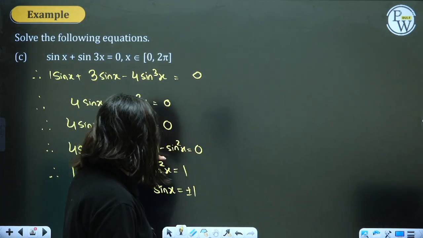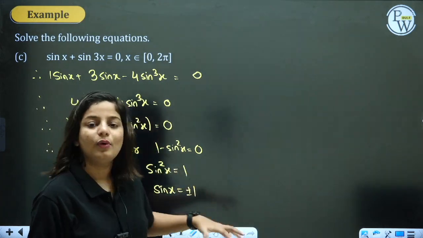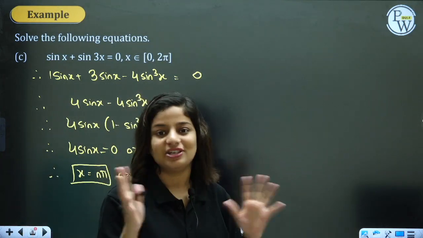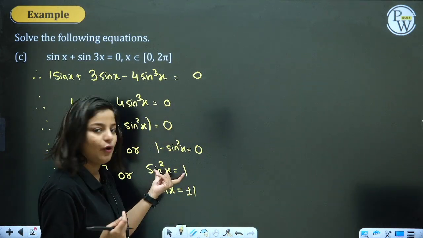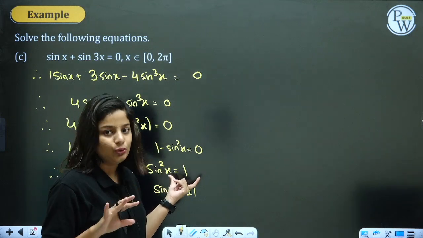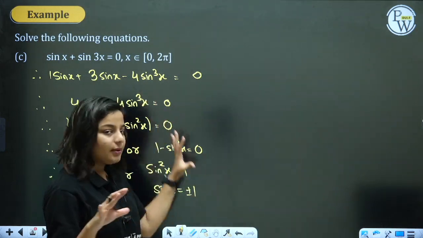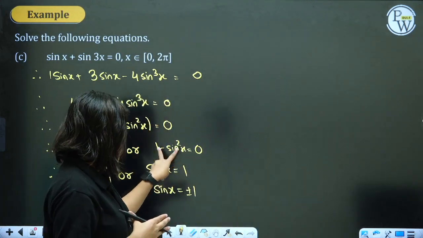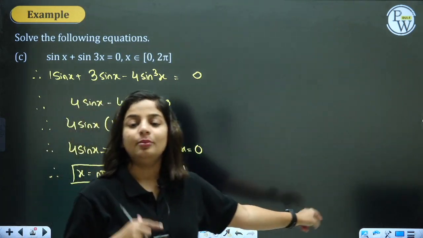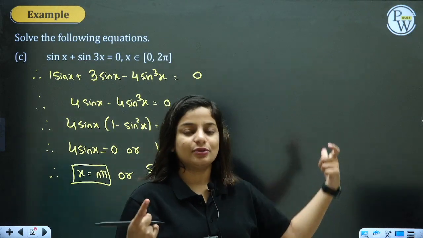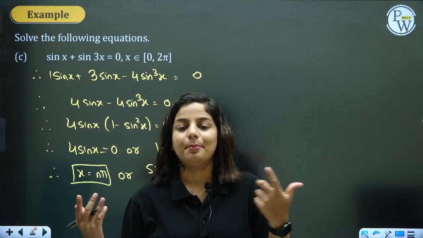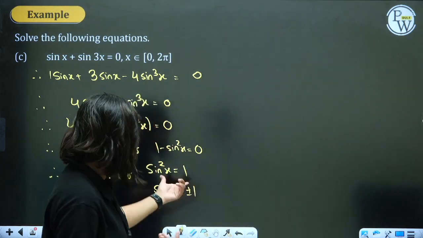Now some people must be wondering, ma'am, sin square x equal to 1, just use the formula sin square theta equal to sin square alpha. If you have studied the chapter, you know there exists a formula like that. Yeah, I'll do it later. We are building from base. So first a question can be solved in a traditional method. Later on you get a formula sin square theta equal to sin square alpha, theta is equal to n pi plus minus alpha. You will get the answer.